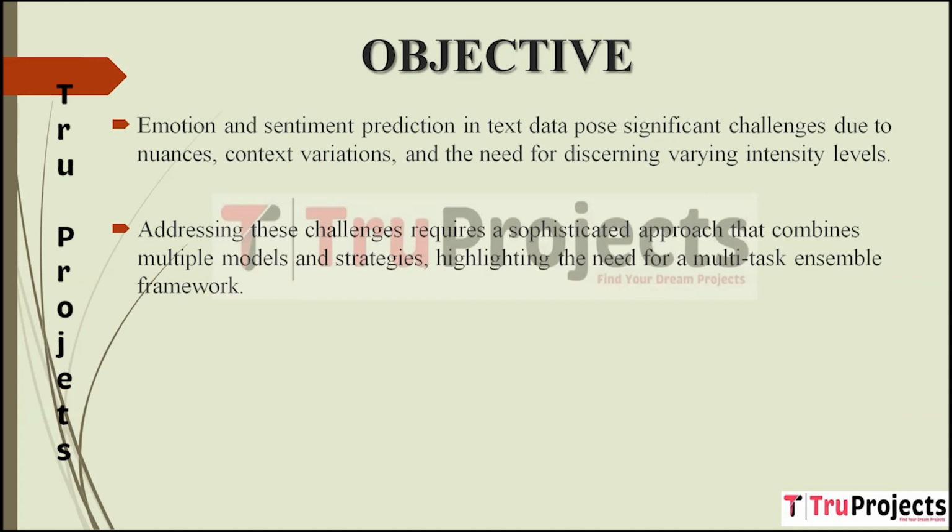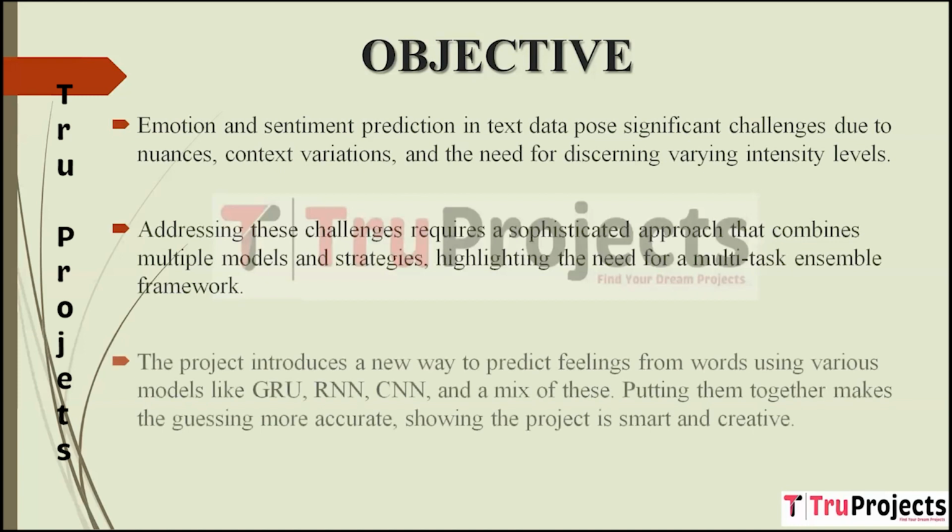This collaborative effort optimally exploits their unique abilities, resulting in a more robust and precise prediction mechanism. The project brings innovation by proposing a novel method for emotion and sentiment prediction. By utilizing a blend of advanced models such as GRU, RNN, and CNN, the project demonstrates creativity and intelligence in approaching the prediction challenge.